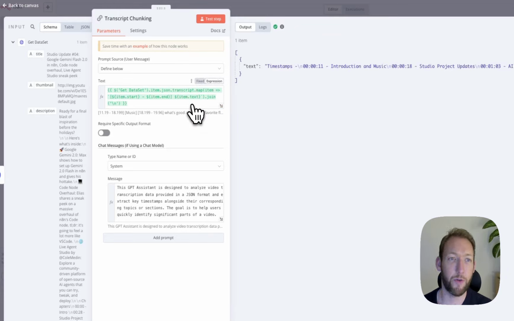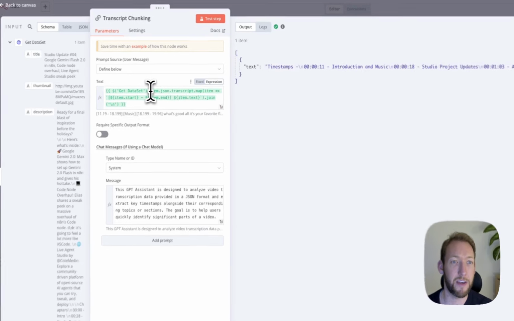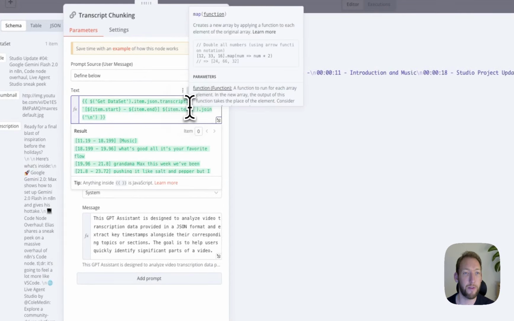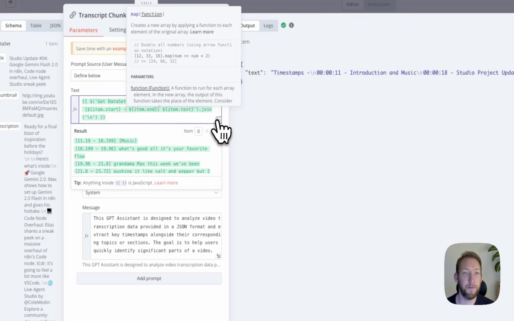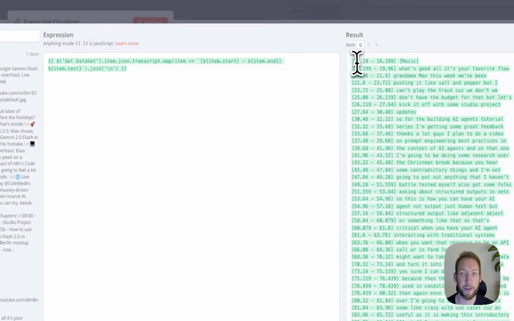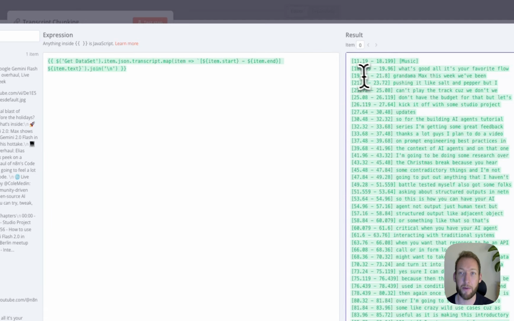So first of all, we're going to put the data into a format that's readily readable by the LLM. So we've just got a JSON expression here, which takes the data from the transcript and maps the start and end time from the JSON that we've seen before together, gets rid of all the line breaks. So you can see that this is the format we end up with. So these are the seconds in the segment, and then the text that was part of the transcript.